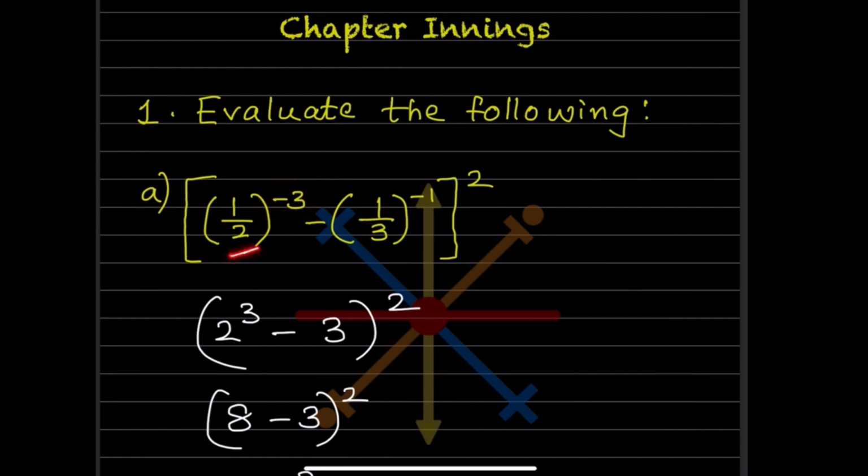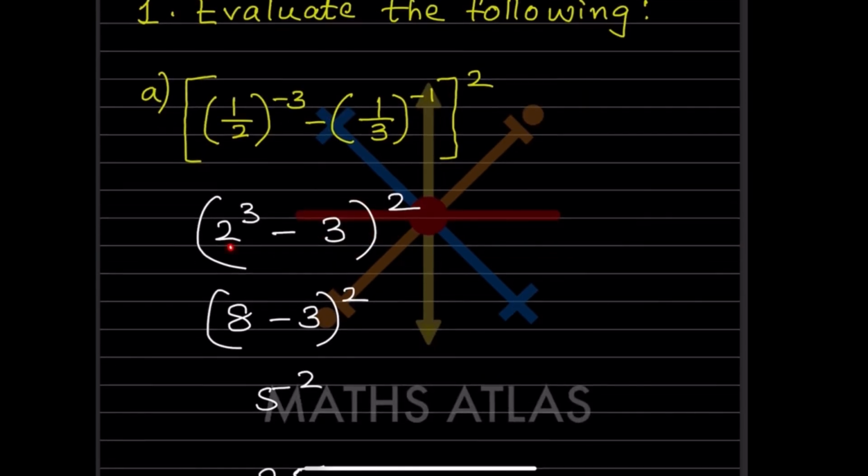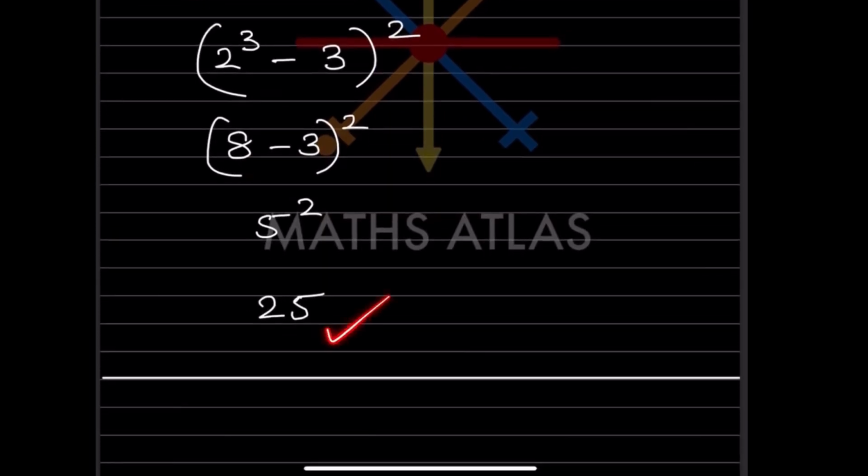So first let us see the brackets. Here, this will get flipped over, that will be 2 raised to 3 minus, again here this is negative, this also will get flipped over, that will be 3. We usually don't write 3 raised to 1. Anything raised to 1 is the same number, so that will be 3. And then the whole bracket squared. This 2 cube means you have to multiply it 3 times. 2 times 2 is 4, 4 times 2 is 8. 8 minus 3, whole bracket squared. So here it is 5 squared, which is 25.